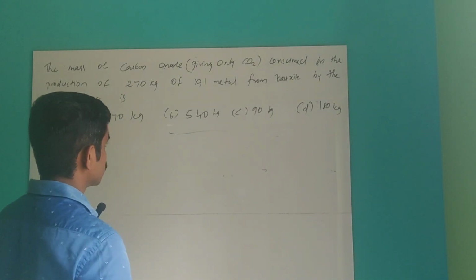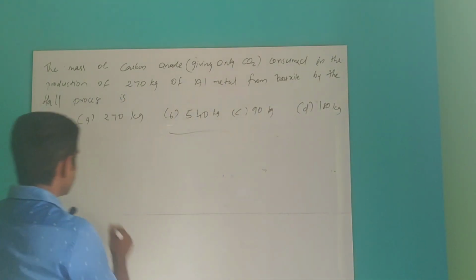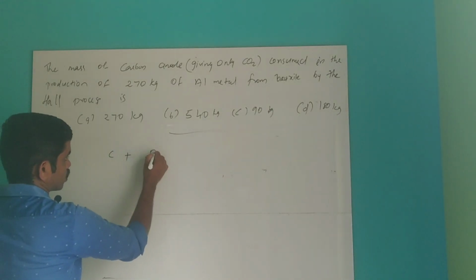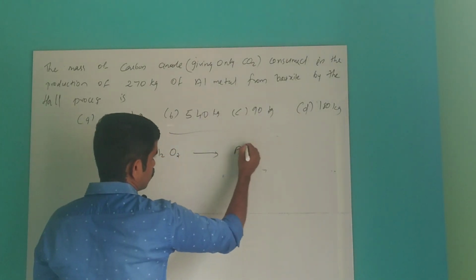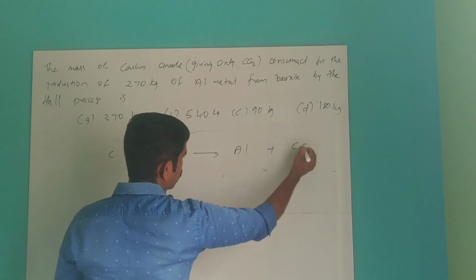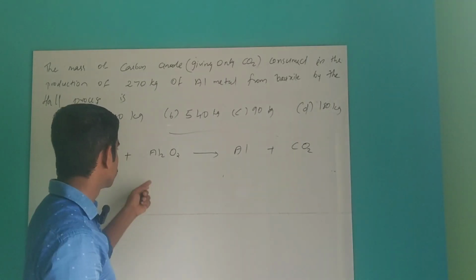The whole process, you should know the reaction. The carbon will react with the bauxite, Al2O3, to give aluminium and carbon dioxide. Then balance the equation.